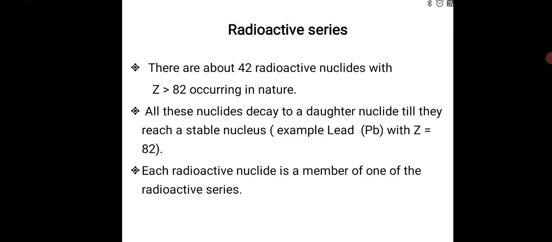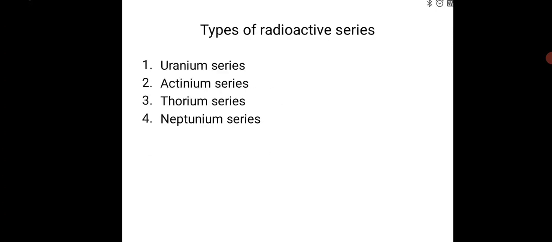There are 4 major radioactive series: the uranium series, actinium series, thorium series, and neptunium series. Out of the 4 radioactive series, only 3 are naturally occurring, for example, uranium, actinium, thorium.